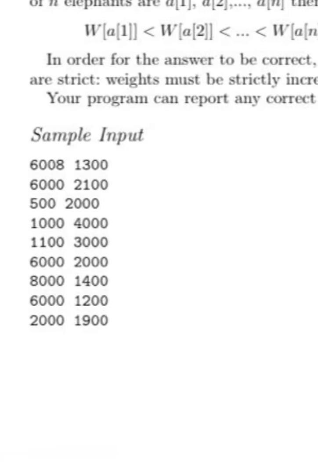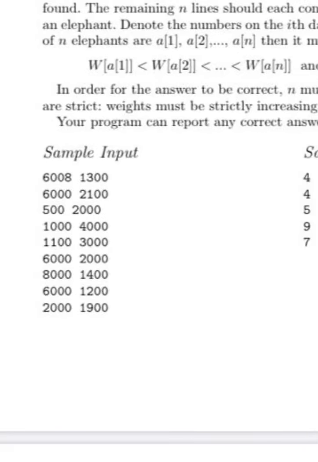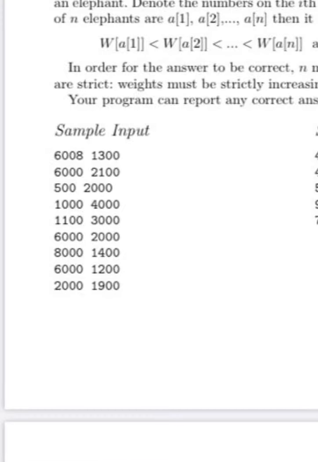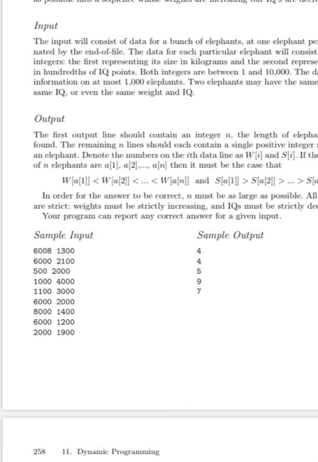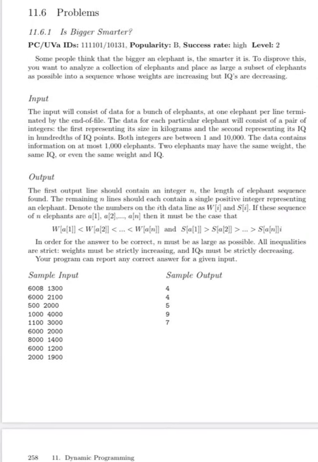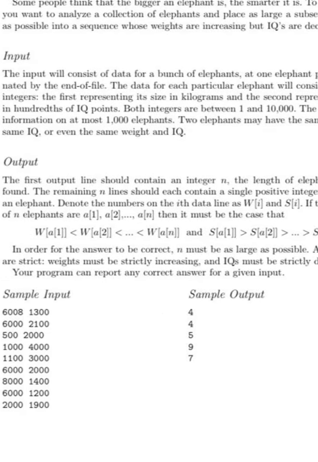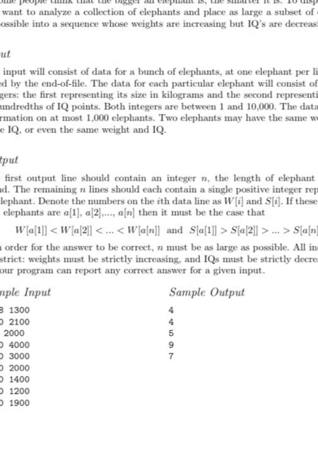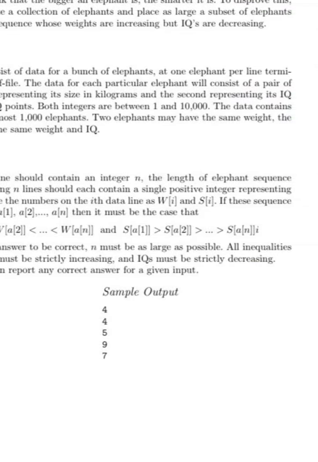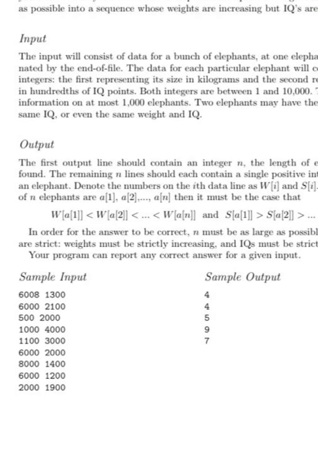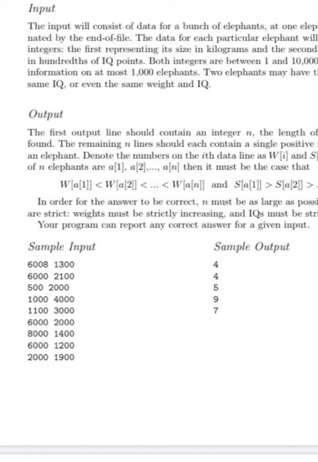So here the sample input consists of first the weight of an elephant and second the IQ. 6008 is the weight of an elephant and 1300 is the IQ of this particular elephant. Both integers will be from 1 to 10,000 and the data contains information on at most 1000 elephants. Two elephants may have the same weight, the same IQ, or even both the same weight and IQ.